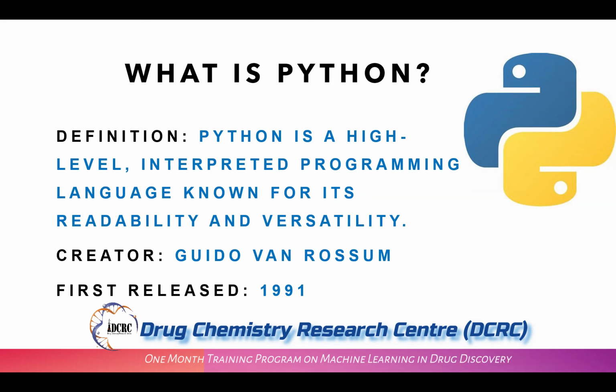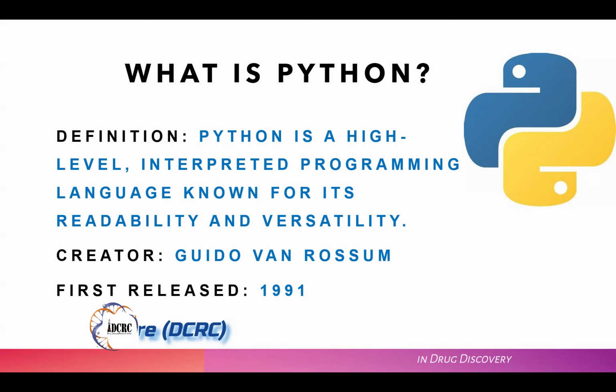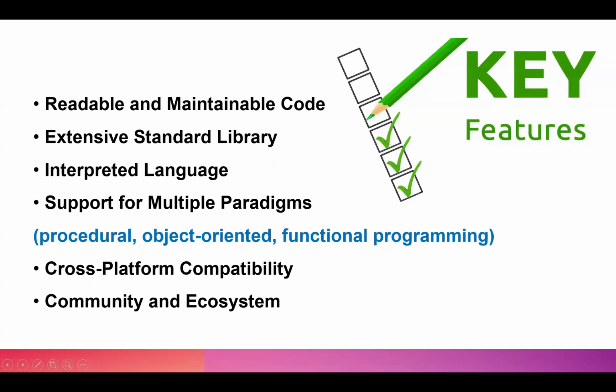Python is also very easy to understand, and it is very versatile as it has various libraries and tools which are easy for every human to understand. Python was created by Guido van Rossum in the year 1991. Next, we have some of the key features of Python. Python is a very easy, understandable language, and the code is very easy to maintain. The code is very crisp and short.